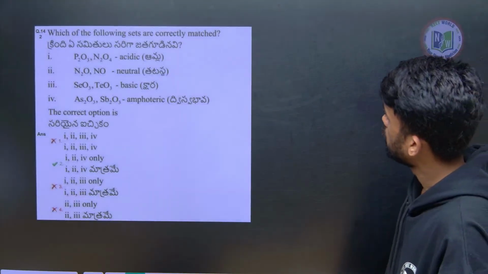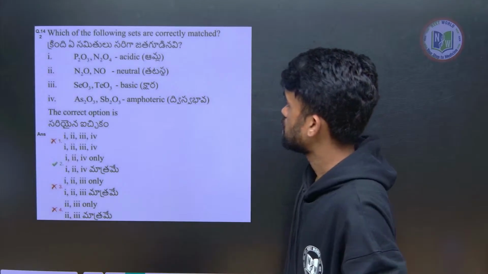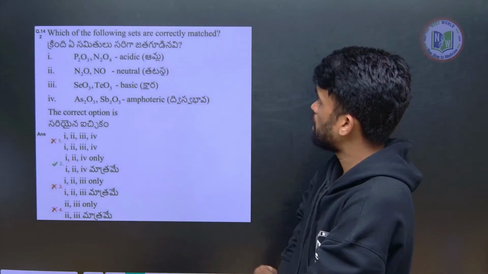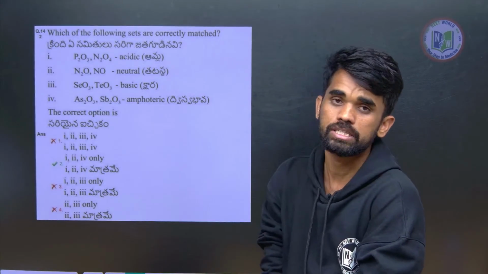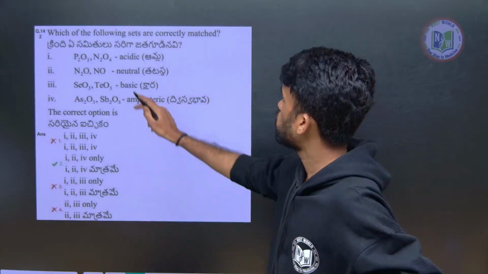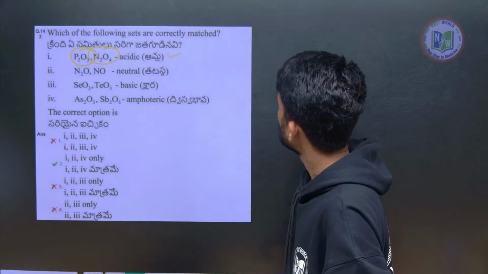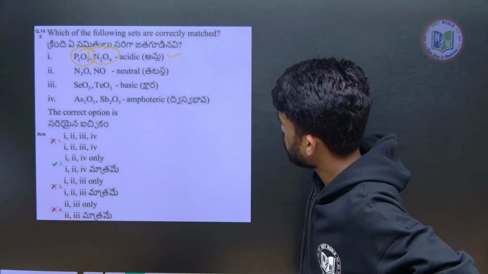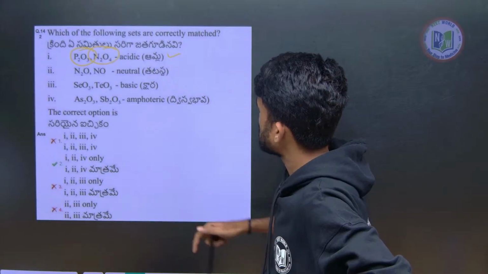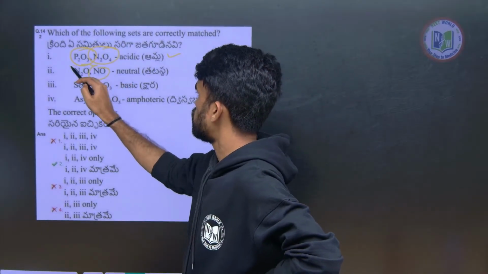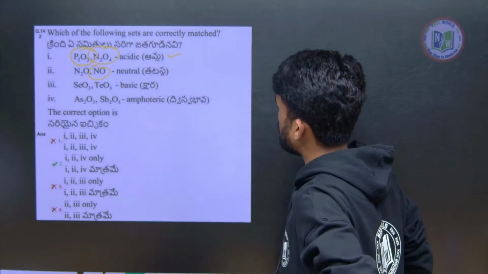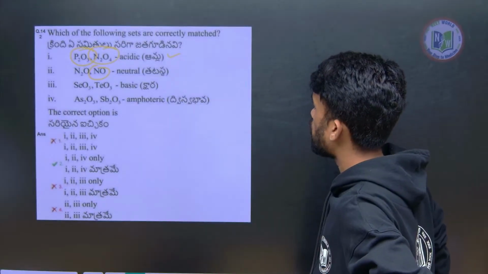Next, correctly matched. Yes. So I told you non-metal oxides are generally acidic, right? So N2O4, P2O3 are acidic. This is correct. So one is correctly matched, and the next, see these are also non-metal oxides only, but they are in the lower oxidation state.